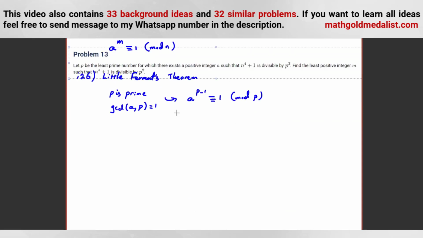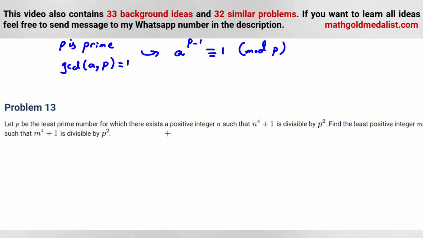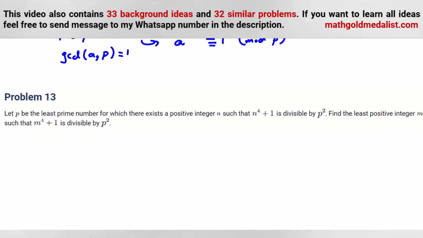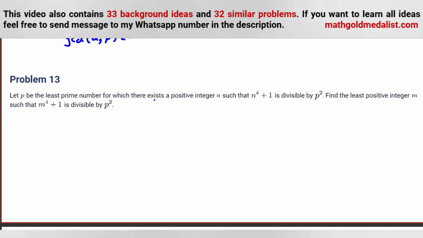Let me copy the problem. First, in number theory problems, usually you should use modular arithmetic and divisibility, sometimes both of them, sometimes one of them.